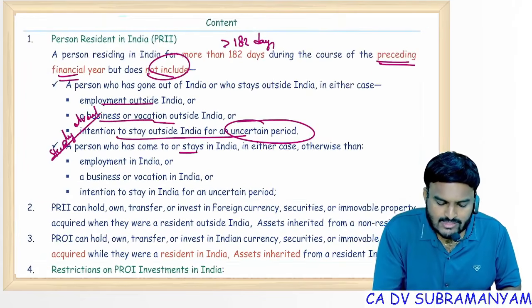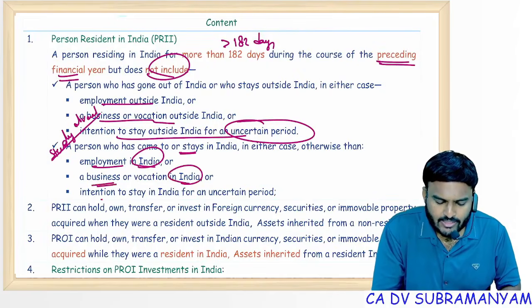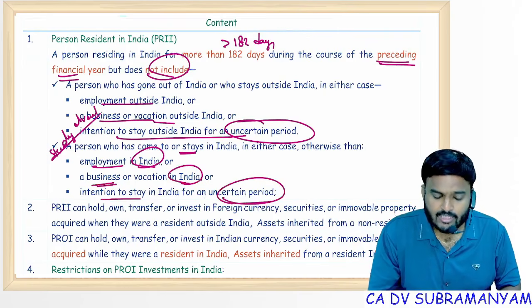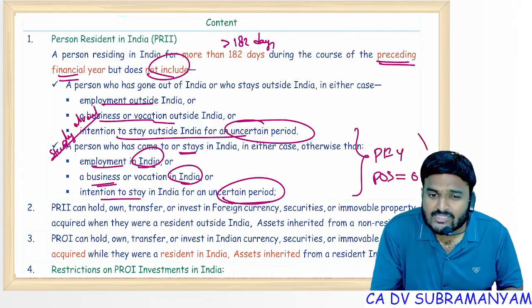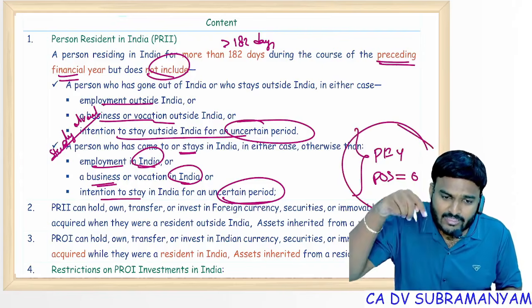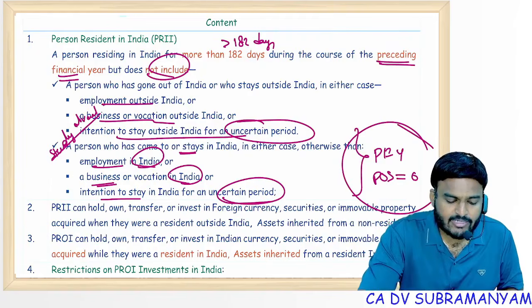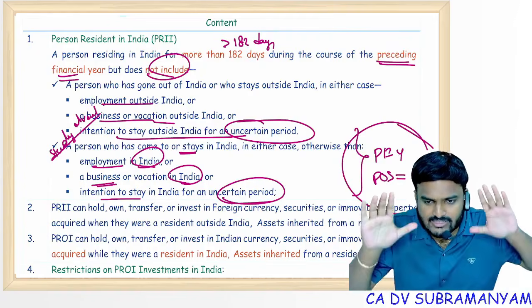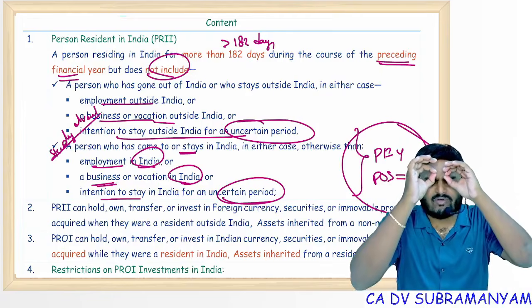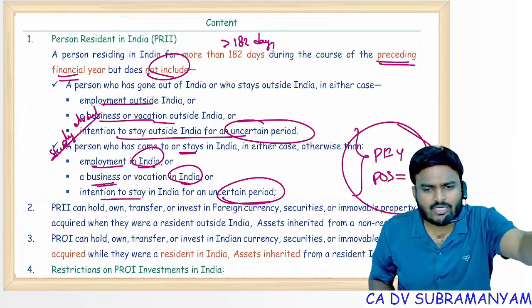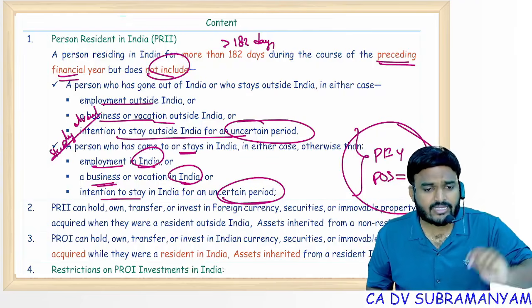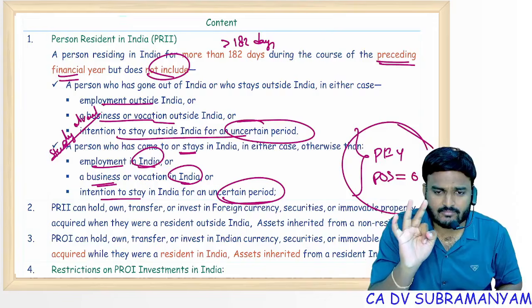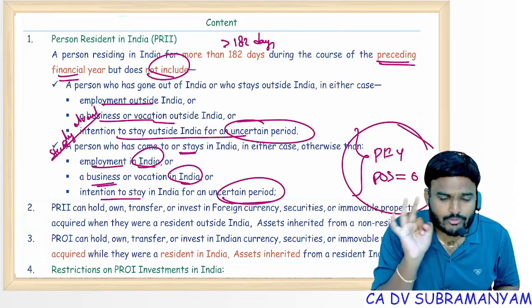A person who is coming to India for employment in India, a job in India, with the intention to stay in India for an uncertain period: in this case, even if the preceding financial year period of stay is 0, from the date he entered India he will be treated as a person resident in India. The more than 182 days condition doesn't apply if a non-resident comes to India for these 3 purposes, or if a resident leaves India for those 3 purposes.